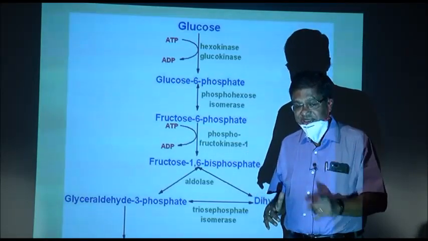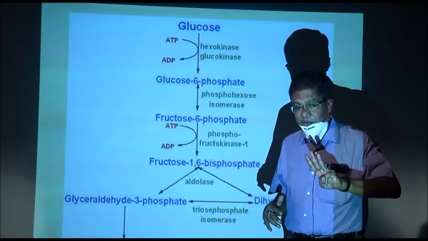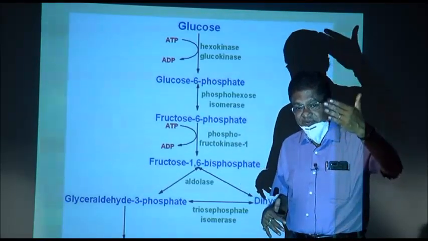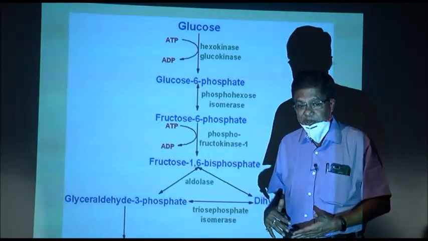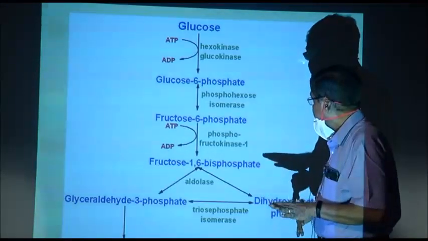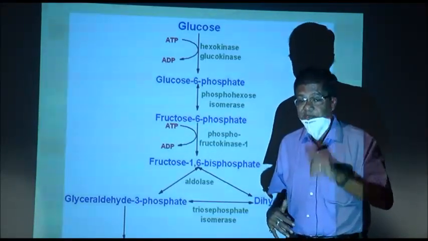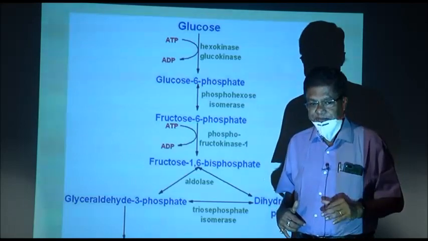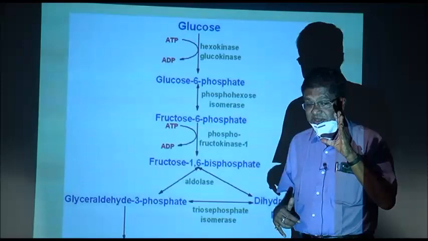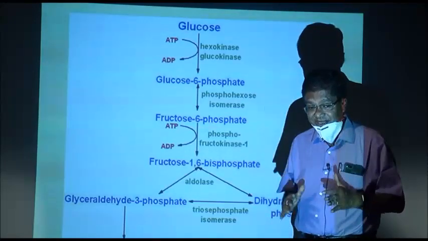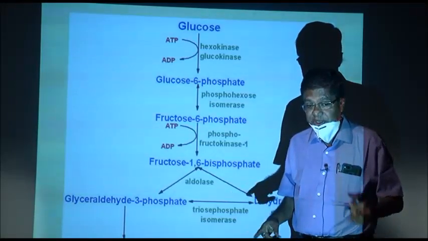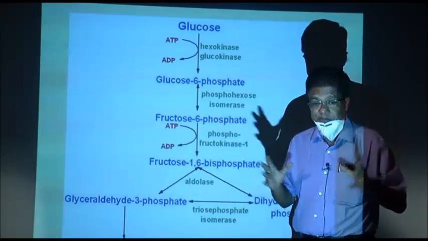Glucose changes to a 3-carbon compound. Now, how many carbons are there in glucose? You know that glucose is a 6 carbon compound. It is a 6 carbon carbohydrate which is an organic compound, and this 6 carbon glucose breaks to form 3 carbon compounds.